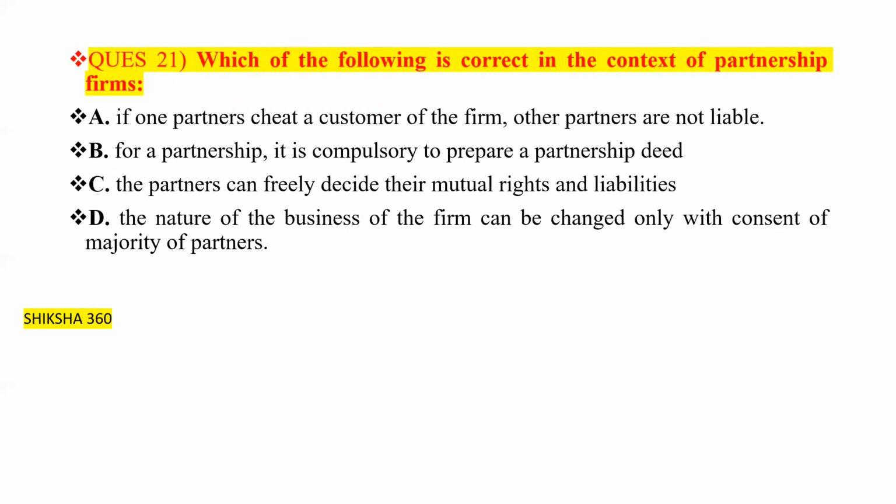If one partner cheats a customer of the firm, other partners are not liable. Is this one correct or not? This one is wrong. Other partners are to be liable. So option A is not the answer, because we have to find which of the following is correct.